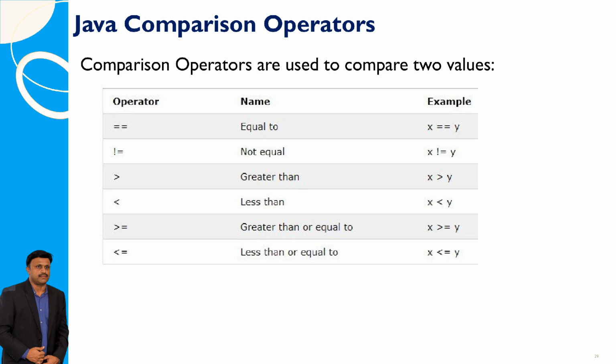In Java, comparison operators are used to compare two values and include equal to, not equal to, greater than, less than, greater than or equal to, and less than or equal to.